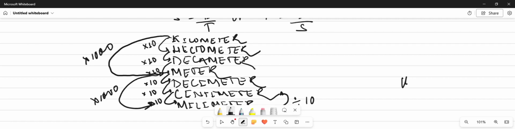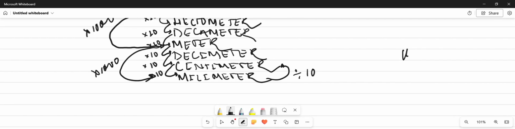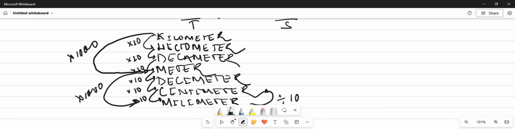Now we will move towards the unit of time. Many of us get confused in changing kilometer per hour into meter per second, and kilometer per hour into meter per minute. So first we will see the basics. If we have to change hour into minute, then we will multiply it with 60.